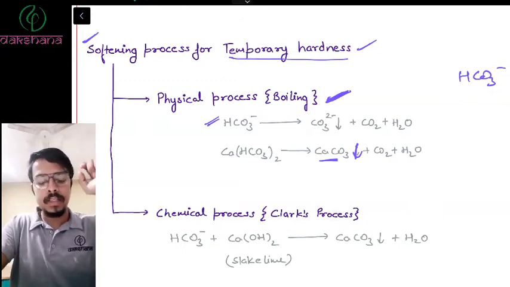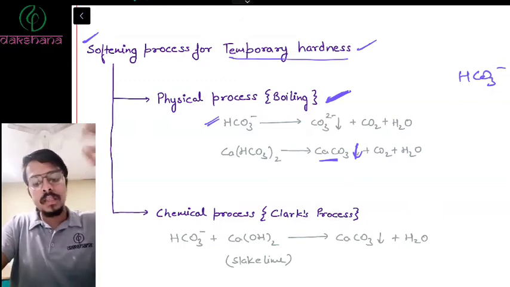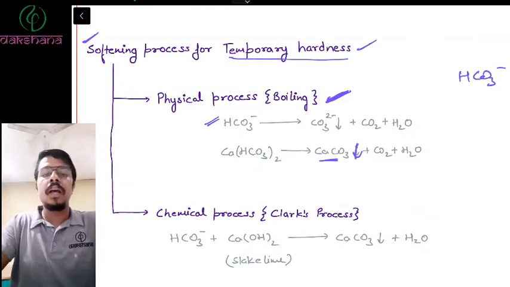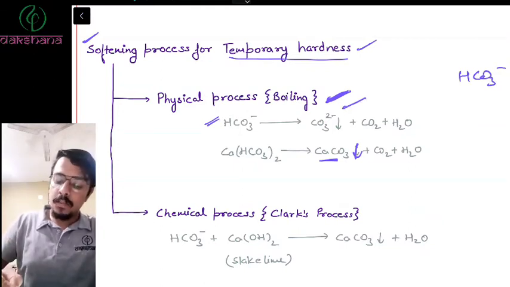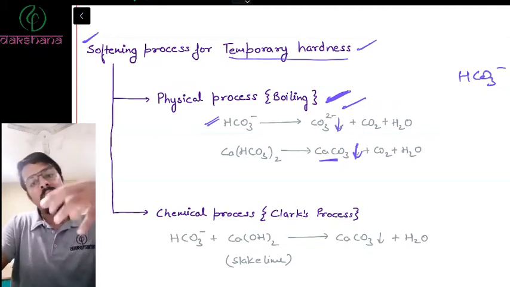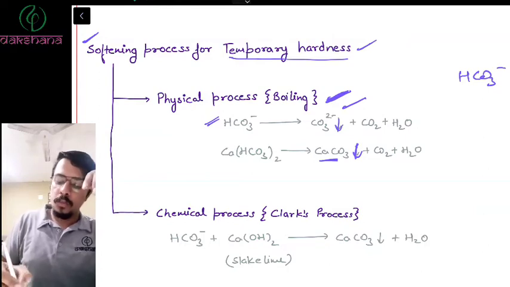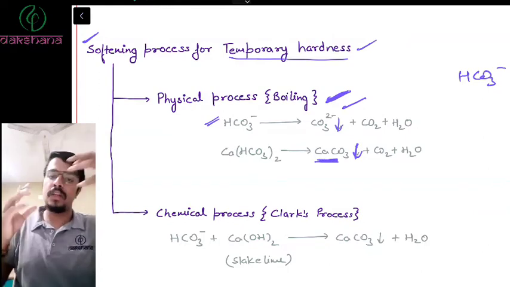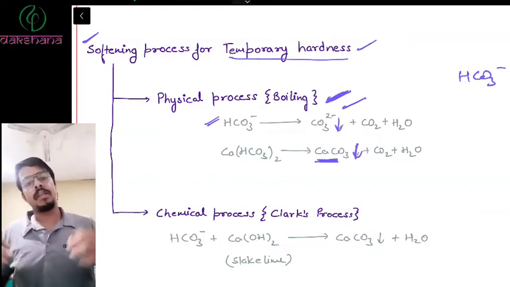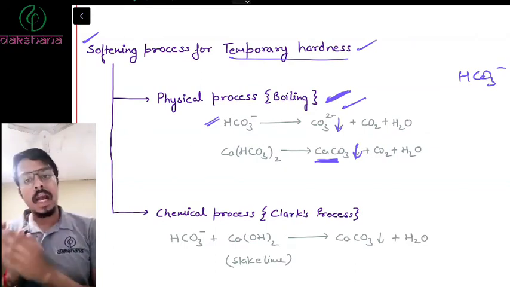This part is clear. So what is the physical process? In the physical process, you do heating. When you heat, the bicarbonates get decomposed into carbonate, and carbonate forms a white precipitate that is removed easily. This part is understood. So you're removing calcium from it, and when you remove calcium, you remove the hardness, because the hardness is created by calcium and magnesium.